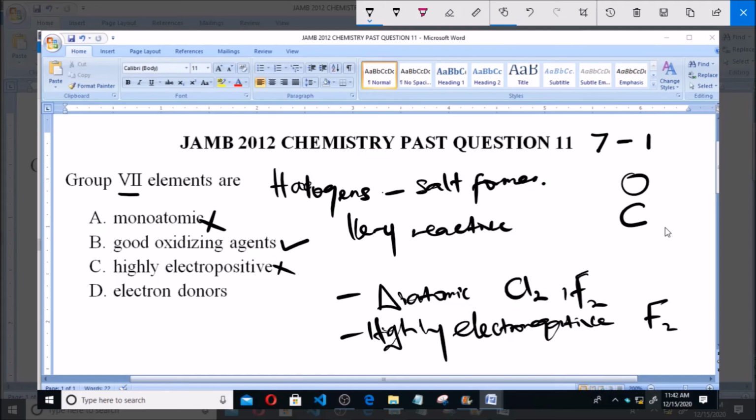Like I said, they are electron acceptors because they have 7 electrons in their outermost shell and require 1 electron to complete their octet structure. So instead of donating, they actually accept, and by accepting electrons, it makes them good oxidizing agents, therefore making option B the correct answer to this question.